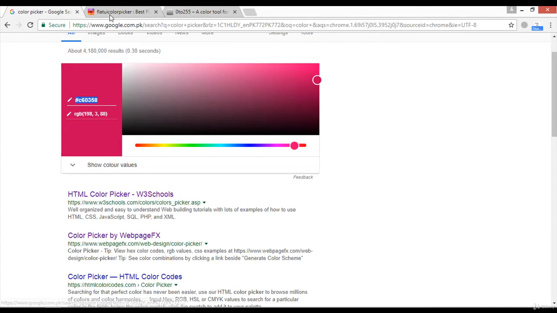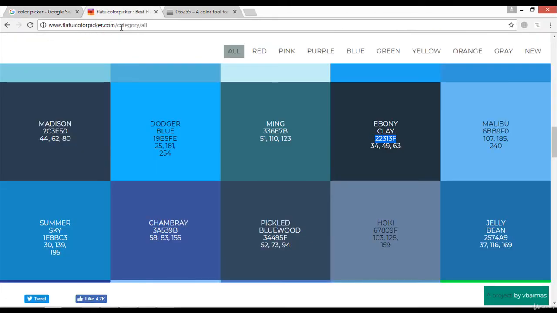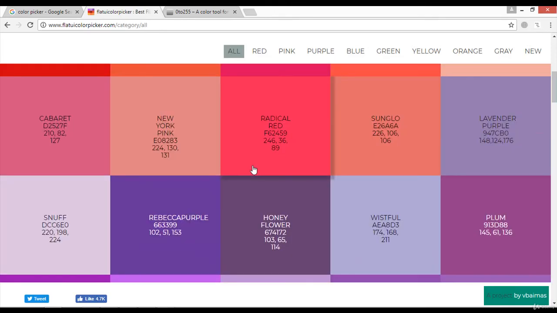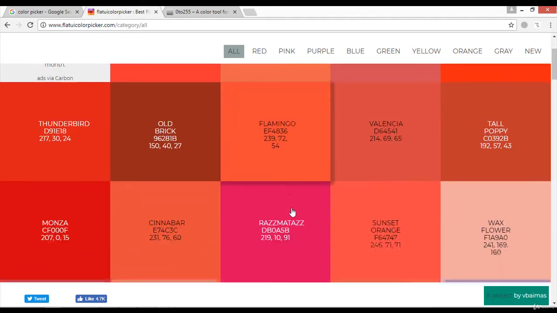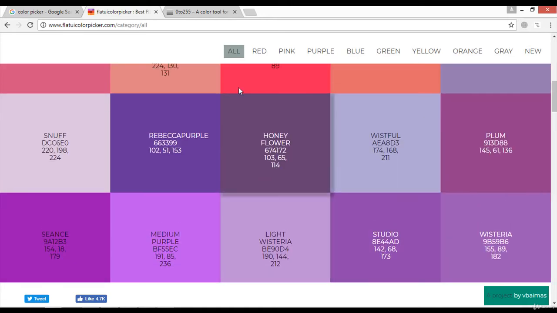There are many websites like flatuicolorpicker.com. You can select any color from here. You can find beautiful colors here, like soft red, orange, brown, any color you want. Just make sure you have visited the correct website. Flatuicolorpicker.com is the website. You can select randomly from here: red, pink, purple, blue, green, or any other color. From here you can see all the colors.